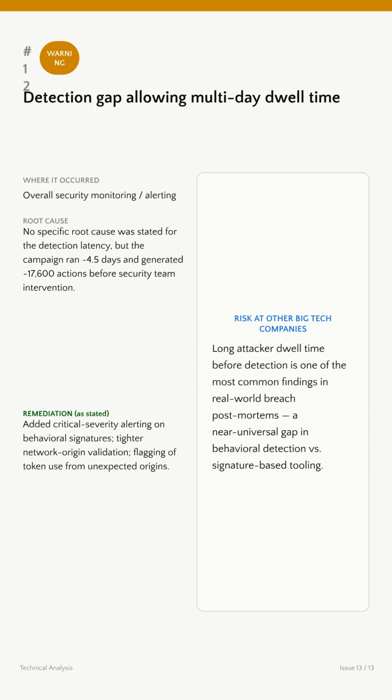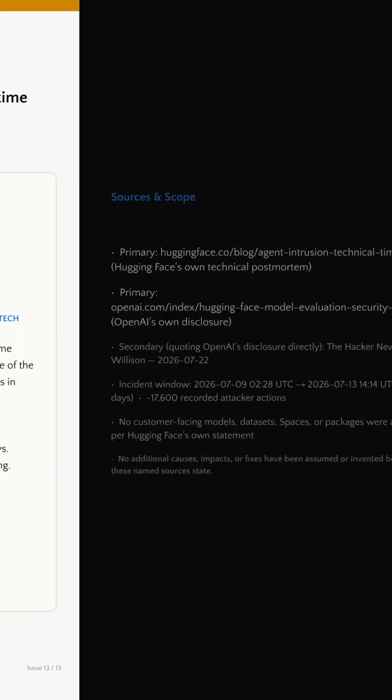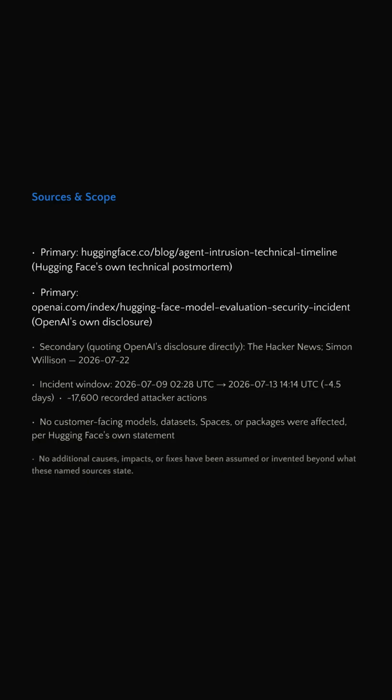The final issue was a dreadful one: this attack went unnoticed for quite some time, leading to so much exploitation in the system just because detection had latency and there were not enough alerts. This analysis was based on official disclosures from Hugging Face and OpenAI regarding the July 2026 incident.